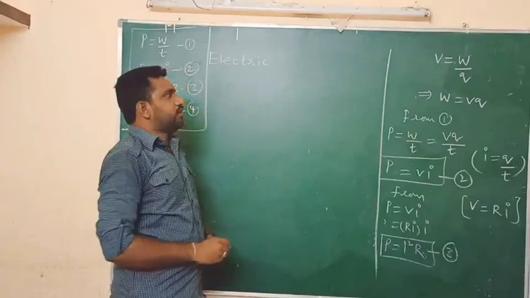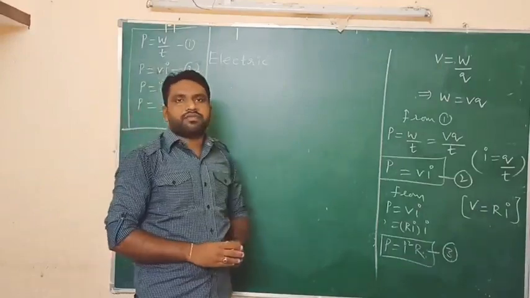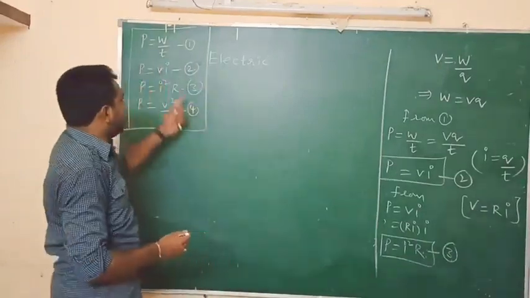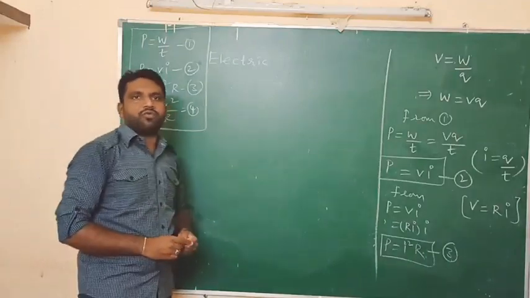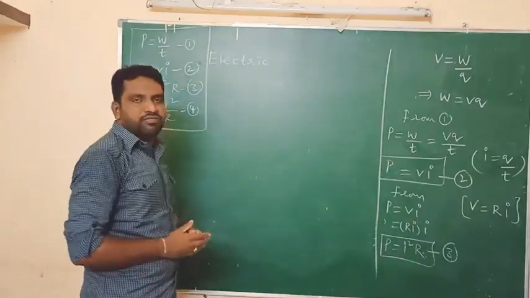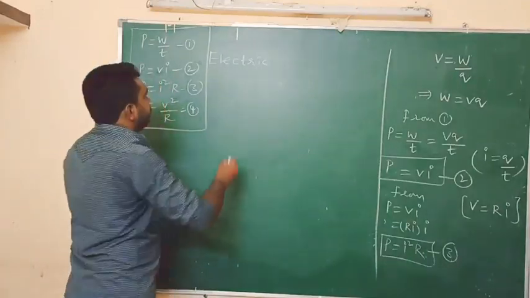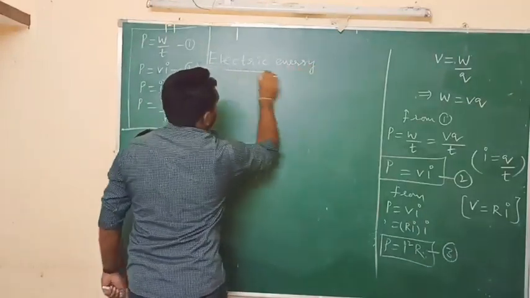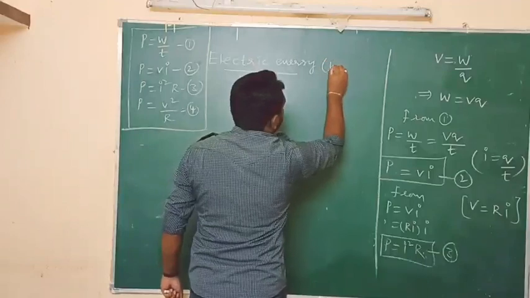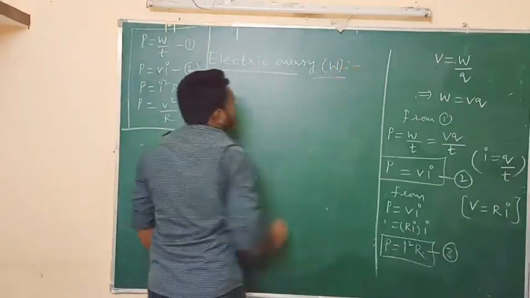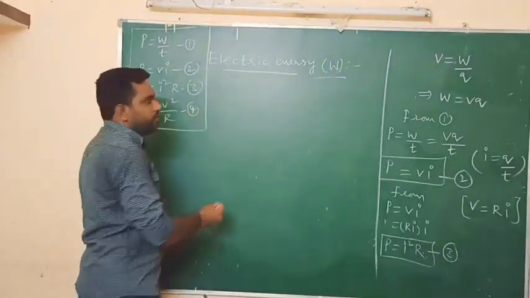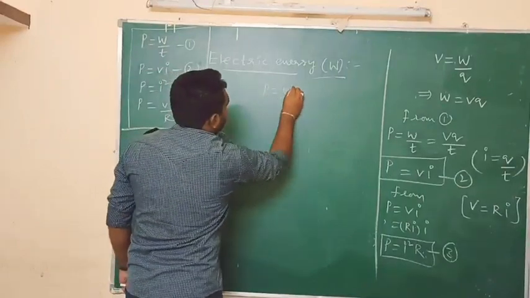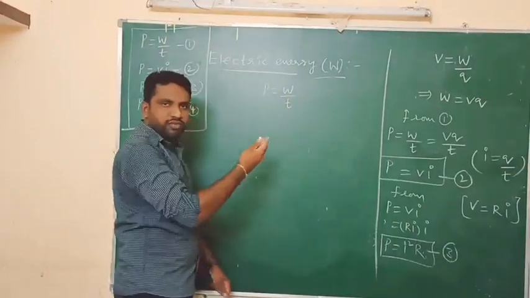Okay friends, meanwhile we got the four equations to find the electric power. So now I am going to derive the formulas to find electric energy. Electric energy is denoted with W. So here simply we know that power equal to energy by time, or work by time.